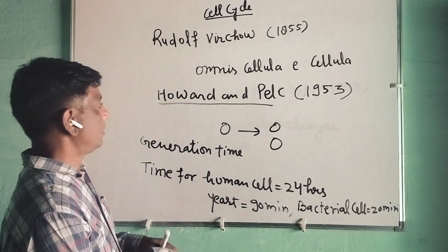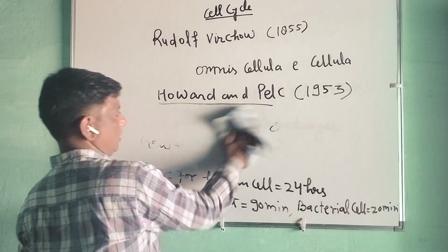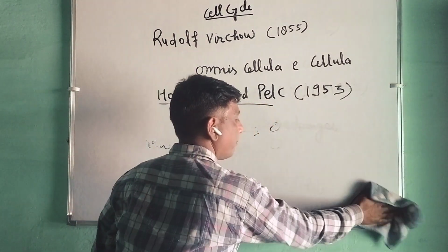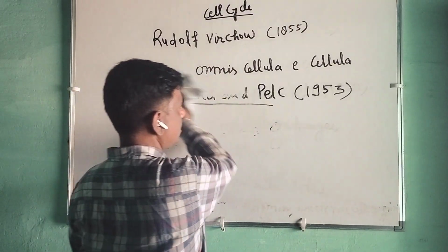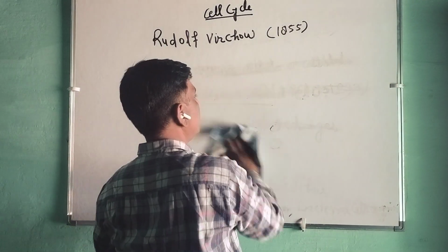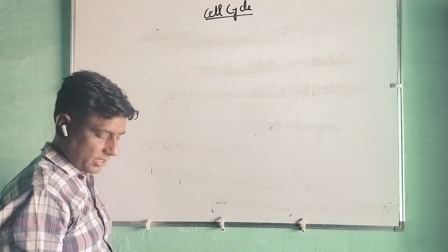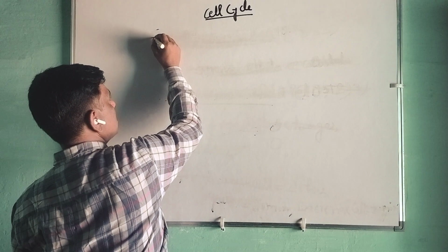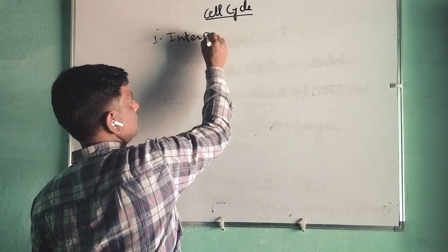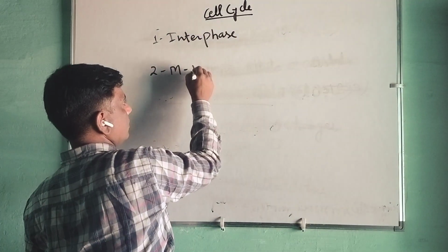Next, this cell cycle has many series of changes, which are classified into two stages. The first one is interphase, the second one is M phase.